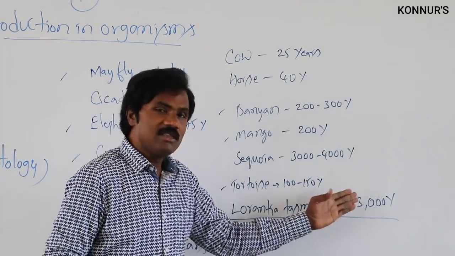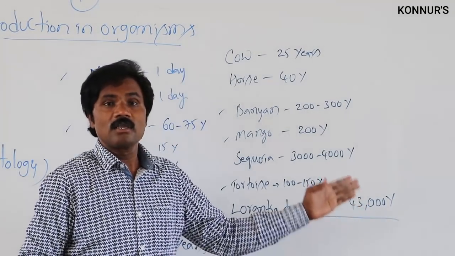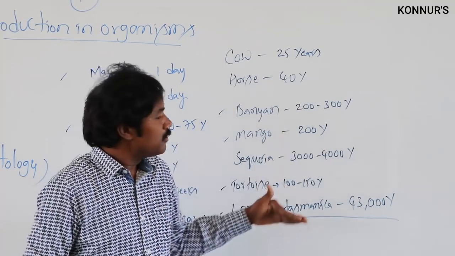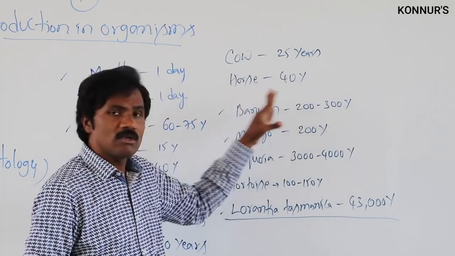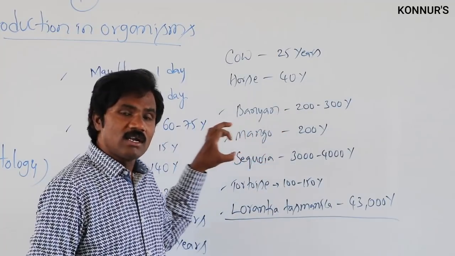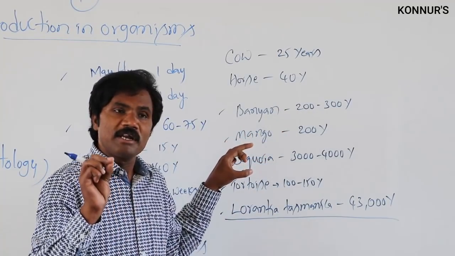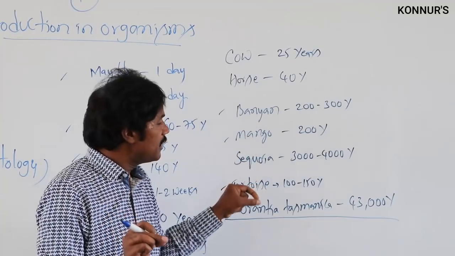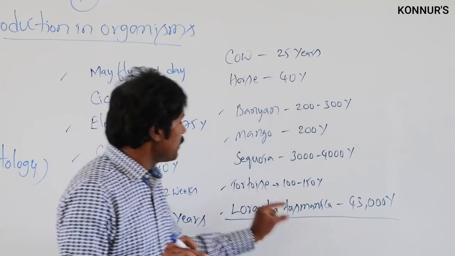That is 40,000 years, but the height will be only 8 feet. So, regarding lifespan, many times they ask which are very close and resemble, which are very closely related, so one can remember this.